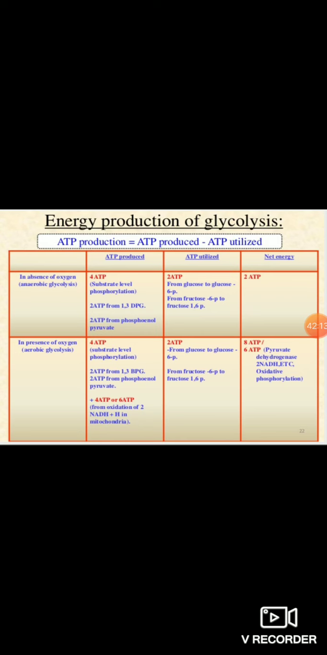So the net production of ATP is what? The final products of glycolysis are what? 2 molecules of ATP plus 2 molecules of pyruvate plus 2 molecules of NADH. This is the final product of your glycolysis pathway. So that's it. It is all about glycolysis. Thank you.